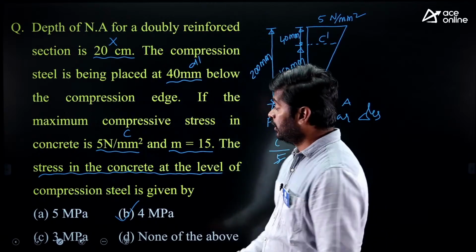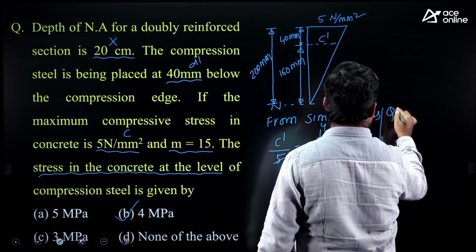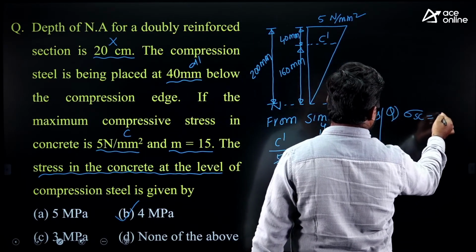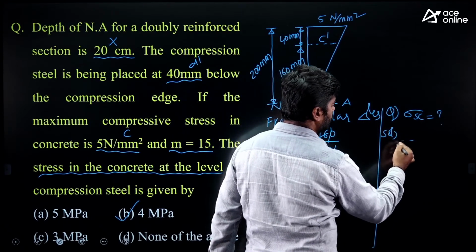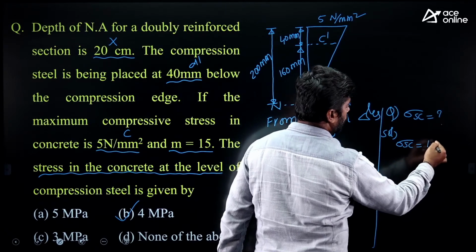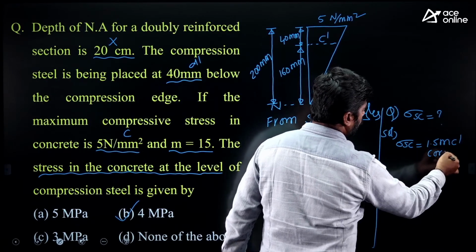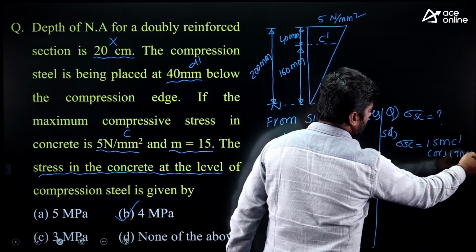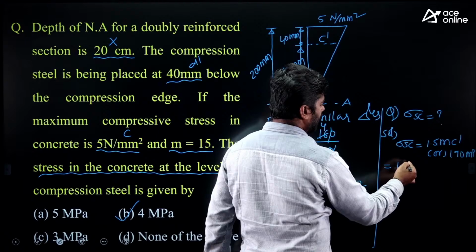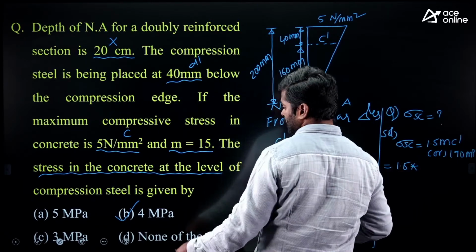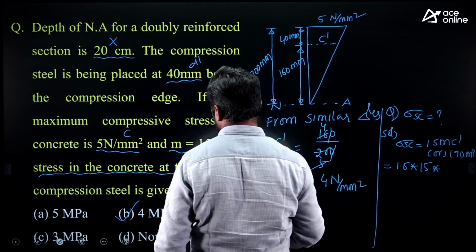Suppose if they ask the question, what is the stress in compression steel? Then how do you find? Stress in compression steel is 1.5 m times C dash or 190 megapascal, whichever is smaller. You can find here 1.5 m, what is m? 15. 15 into, what is C dash?